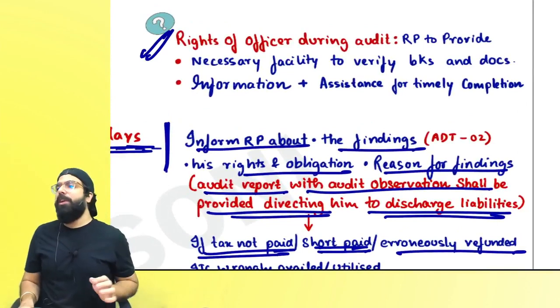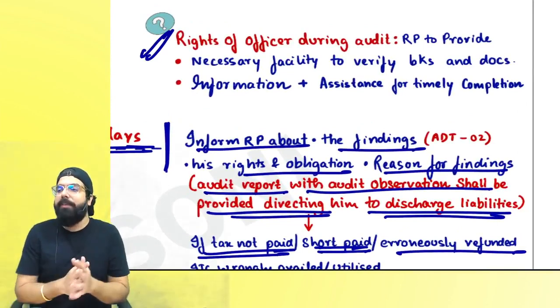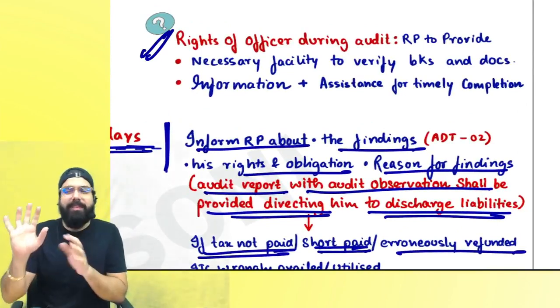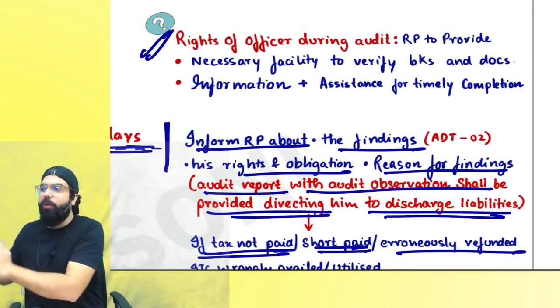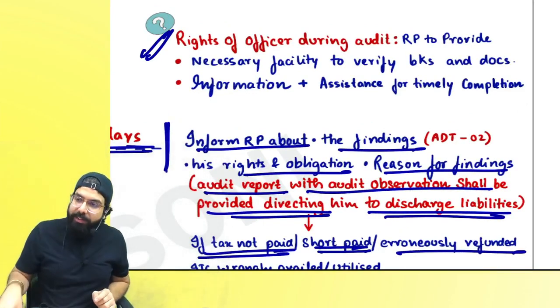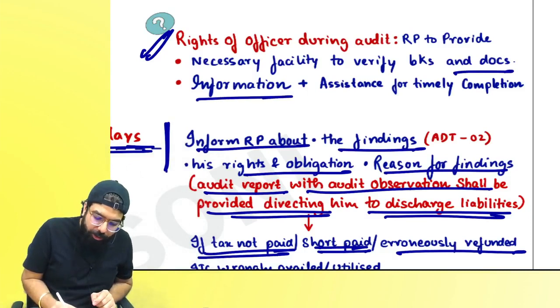Sir, what are the rights of an officer during an audit? Officer came to a premises, and the law is telling you, please give him necessary facility to verify, don't make him sit in the godown. Correct? Give him necessary facility to verify the books and documents, and also give him information.